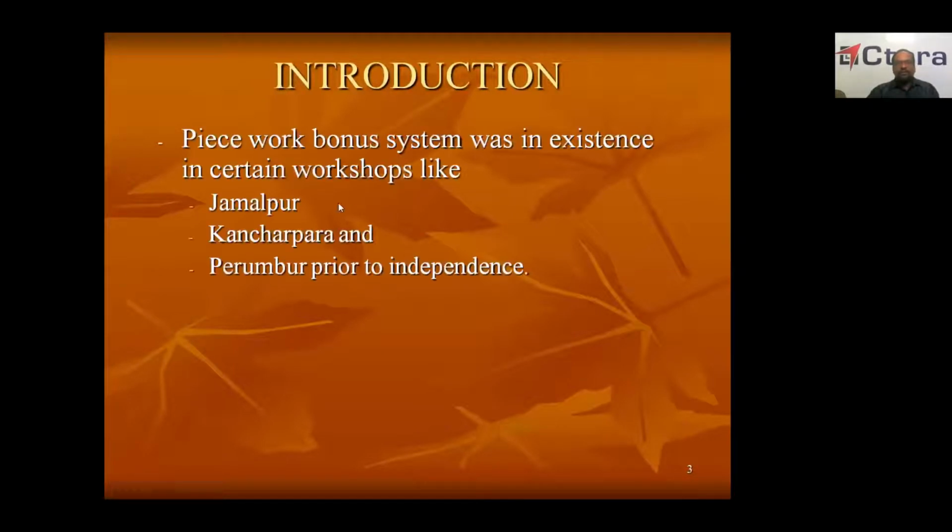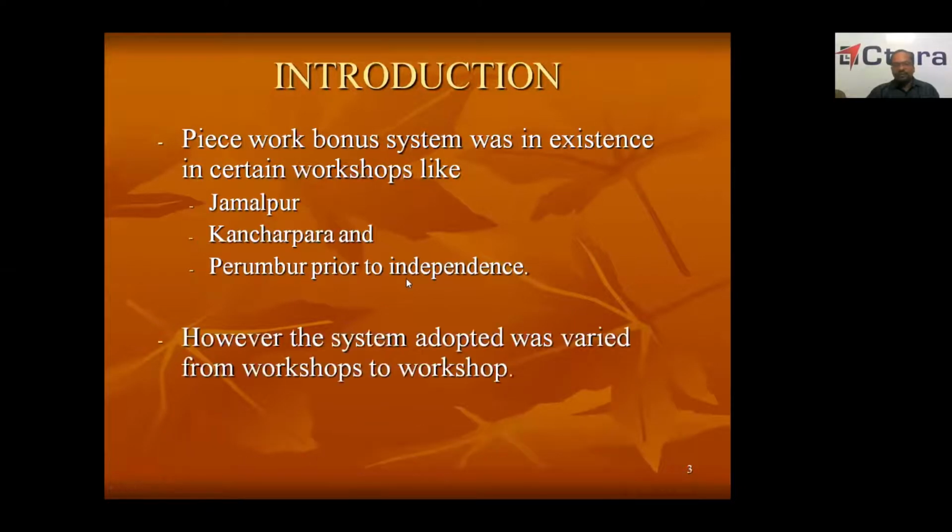Now, we will see some history of the incentive scheme. Earlier, before independence, some piecework bonus system was in existence. Piecework bonus system means if you make 10 pieces, you will get 1,000 rupees. If you make 20 pieces, you will get 2,000 rupees. Piecework system. How many pieces you make, that much money you get. So that is also one type of incentive scheme. This was used before independence in some workshops like Jamalpur, Kanchrapara, Perambur. However, the system adopted varied from workshop to workshop. There was no unique system.